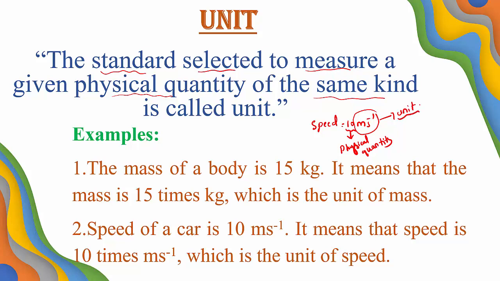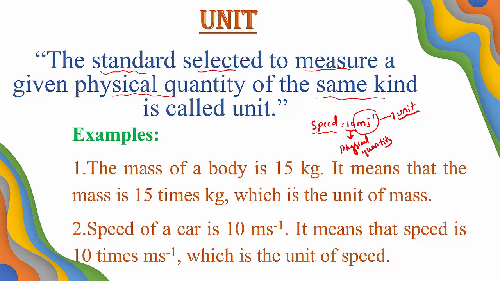Then what is unit? Unit is the standard selected to measure any given physical quantity of the same kind. Here I cannot express speed in terms of kg. Is it clear? We should consider the physical quantity of the same kind. So this is called unit. What is the definition of the unit? The standard selected to measure any given physical quantity of the same kind is called unit.